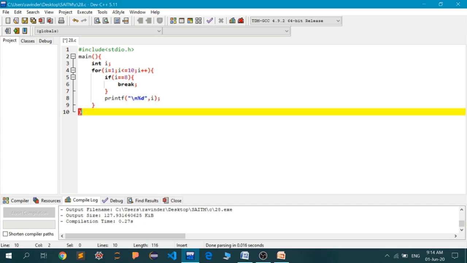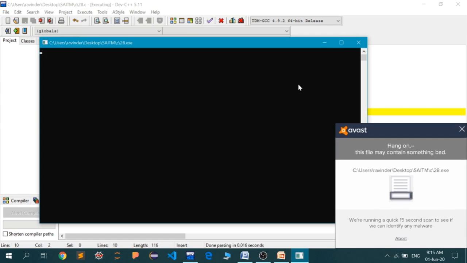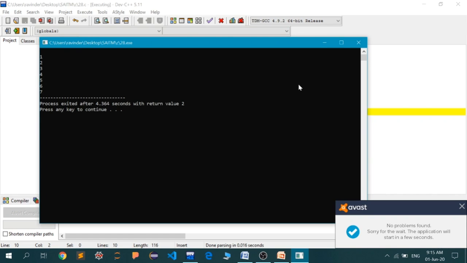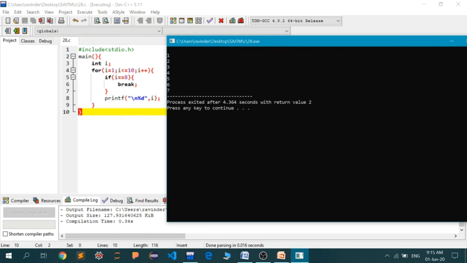Okay, so let's see this. Let me save it first, if it's okay or not. There you can see the values from 1 to 7 have been printed. But as soon as the value of I becomes 8, the condition inside the if block is satisfied. The compiler will go inside this block.